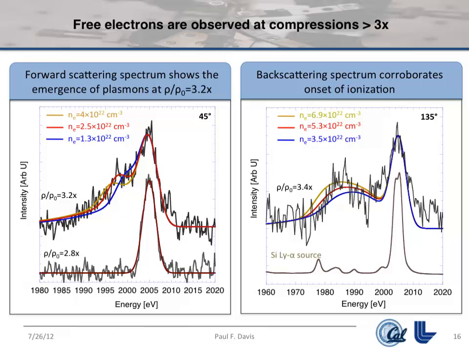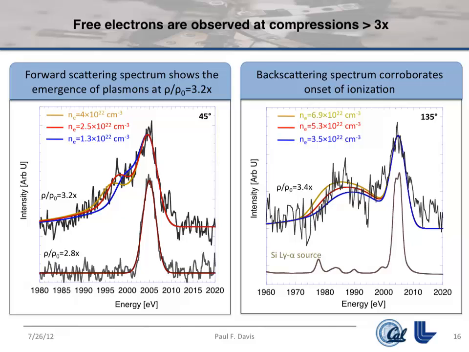If you compress the system to not quite 3 times, you see one sharp peak on the bottom here, which is that elastic scattering feature that I explained before. So you're scattering from the ions in the system, but there's no signature from free electrons, which is to say there's been no ionization at all in the system yet.